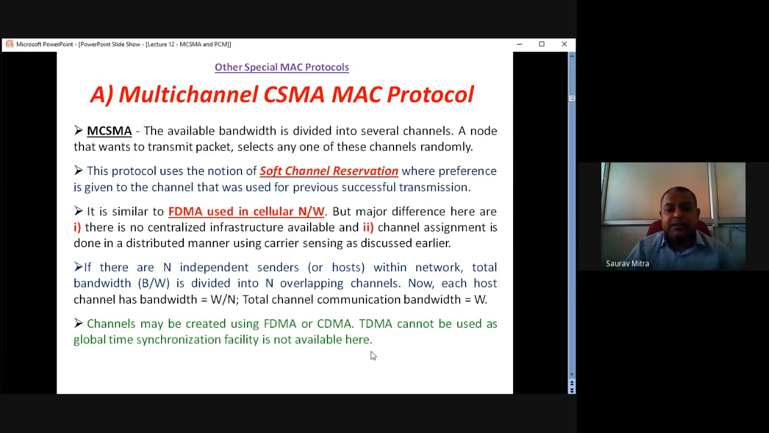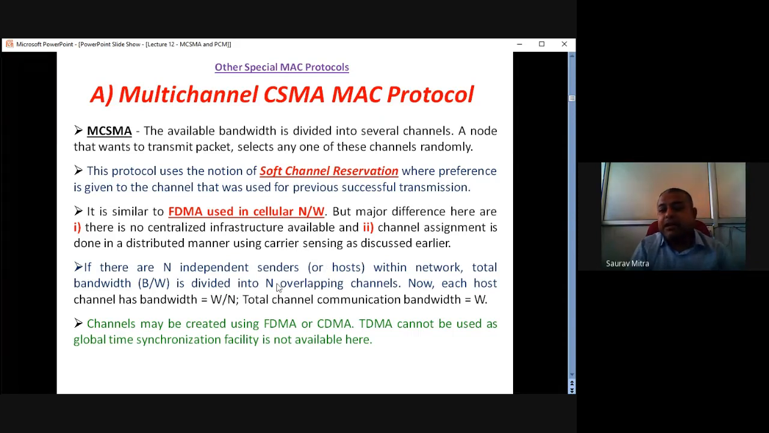So what are the major differences between FDMA of cellular and FDMA of ad hoc? Because this is multi-channel CSMA, we are talking about FDMA in ad hoc. So what is the main difference? In case of ad hoc, the FDMA is not using any infrastructure. That means there is no centralized control, and all the control is being done in a distributed fashion. So that is the basic difference between cellular control and ad hoc control. That difference we have to explain.